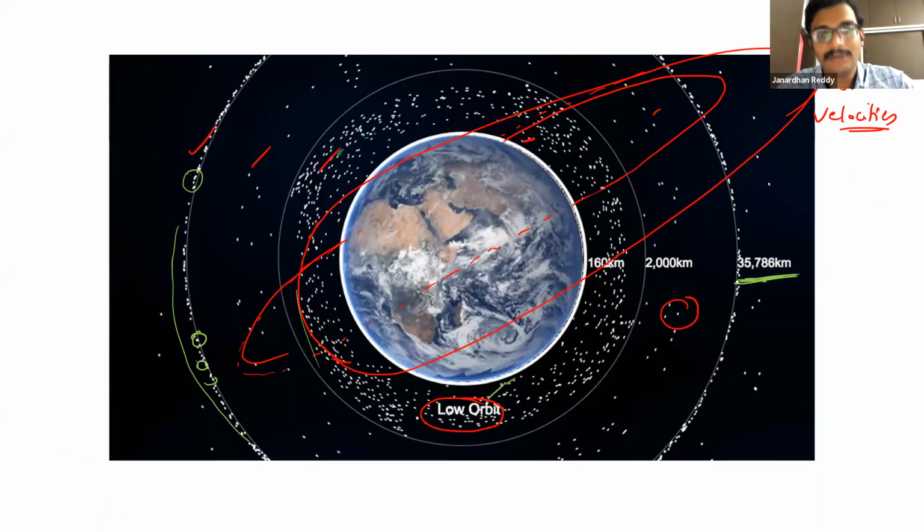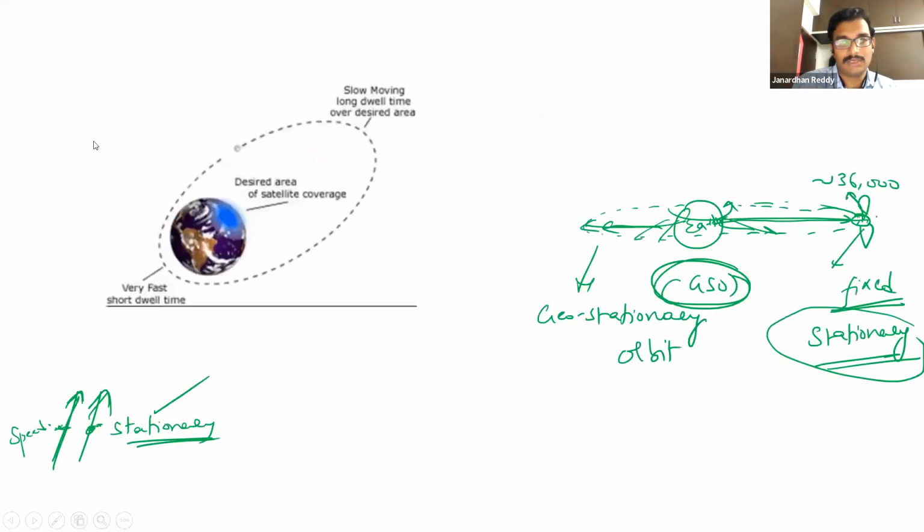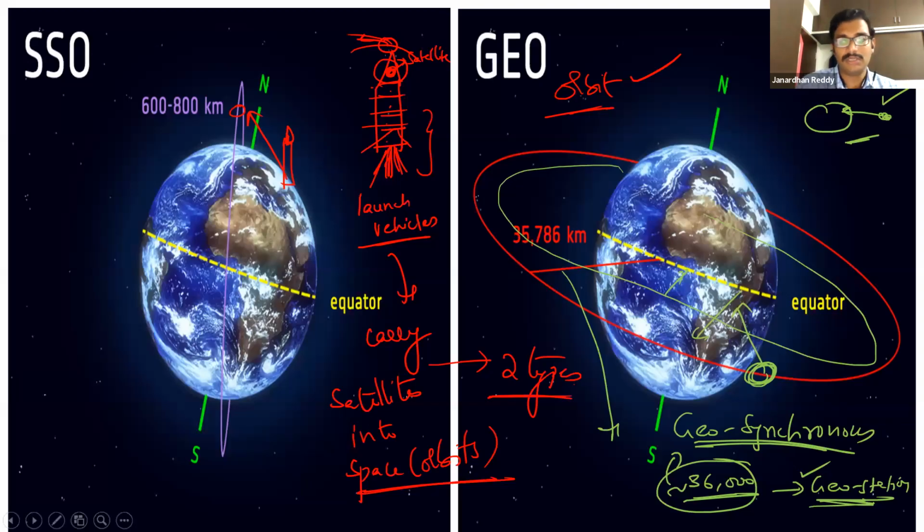People may fight for that orbit, if more kinds of satellites are being launched. In fact, that is a danger in the future. Okay, so that's what we are going to look into.